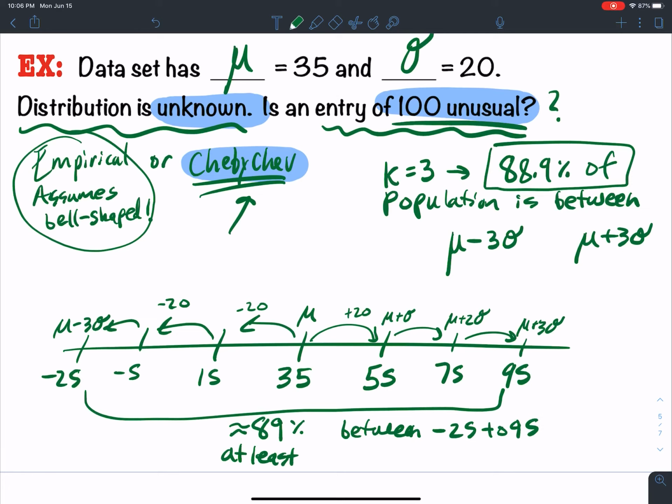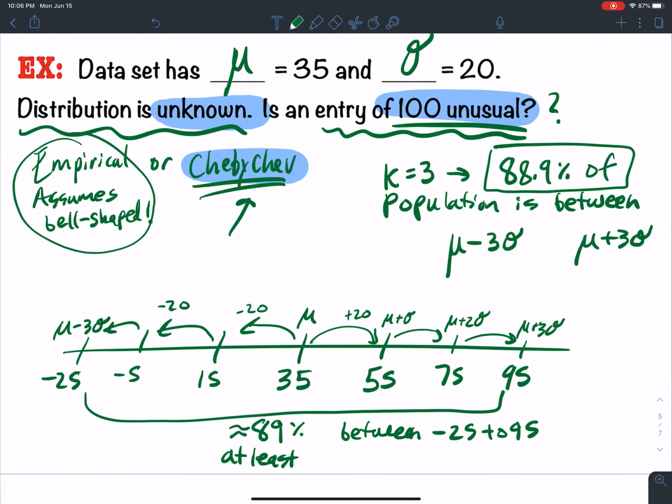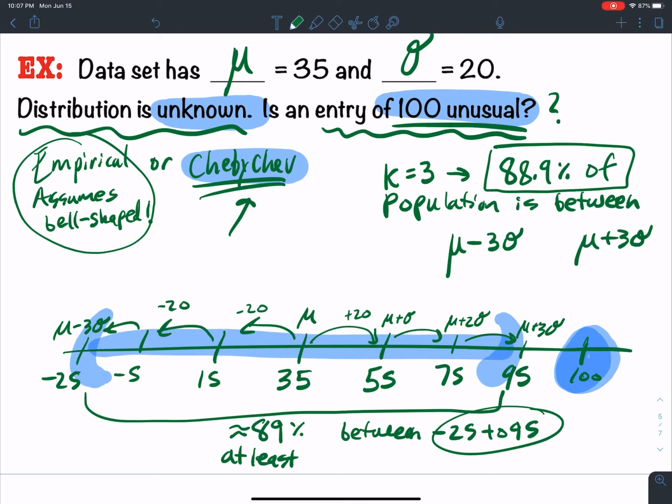So is 100 unusual? Well, I would actually say that 100 is unusual, okay? And the reason I would say that it's unusual is because it's outside of this range. 100 is like way over here. Like that's way outside the range, right? Okay? So my range here is already pretty wide, and I'm still outside of that.